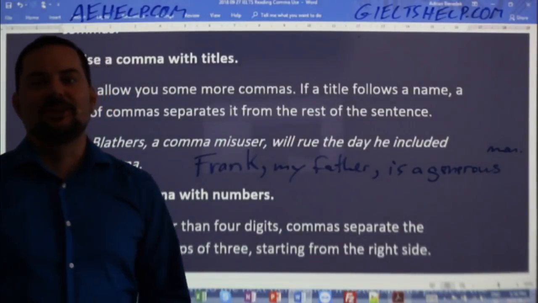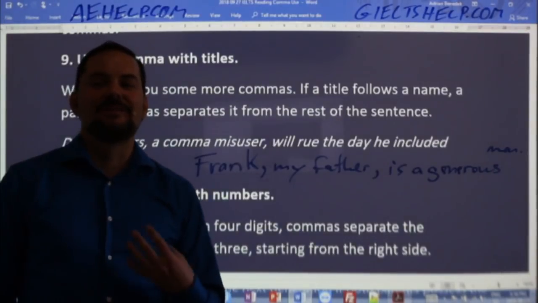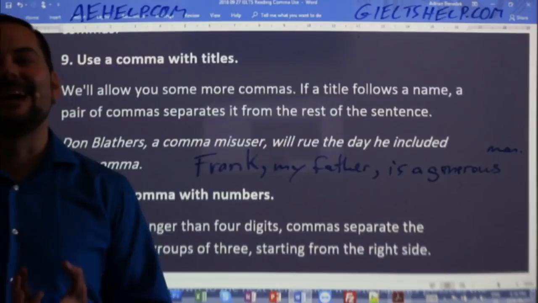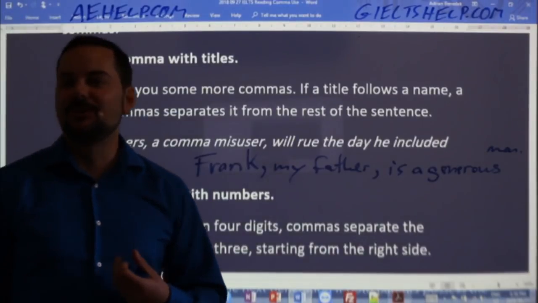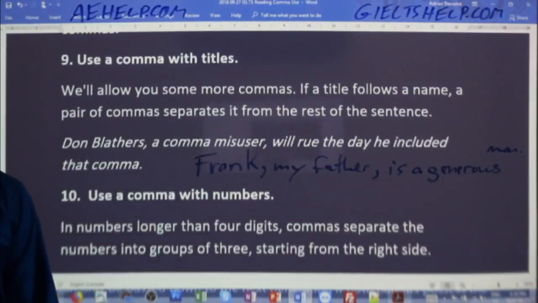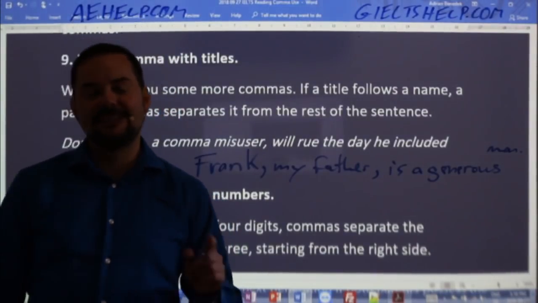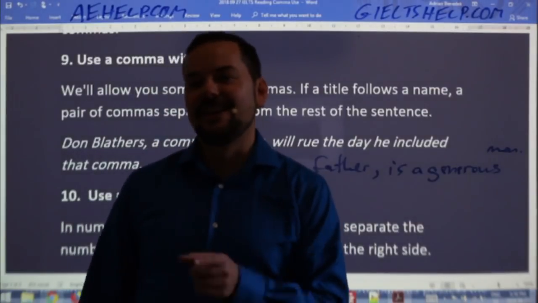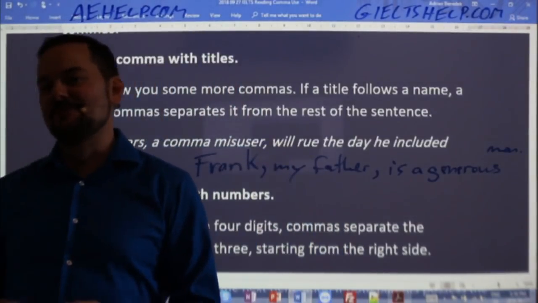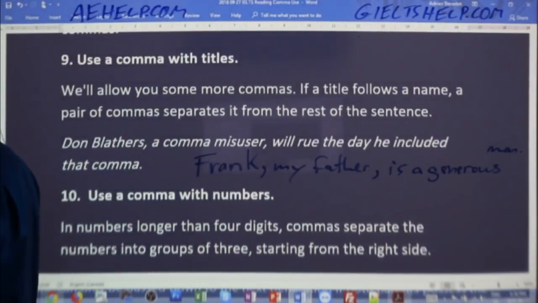Rahul says, Mr. Adrian, can I get your laptop? So you're following my name with a comma, but you don't have a title afterwards. So you don't need the comma in that case. You can just say, Mr. Adrian, can I get your laptop, without a comma, Rahul? Mr. Adrian, comma, my teacher, comma, can I get your laptop? That would be a good example, Rahul, okay? So I'll use that correction instead. But good try. Again, always try, so don't be shy.